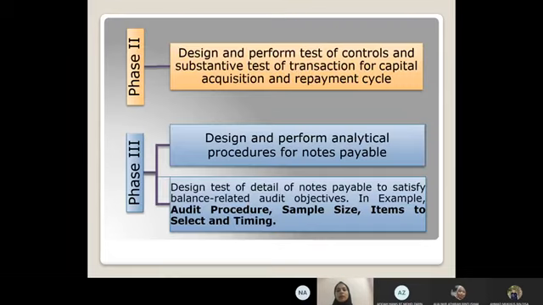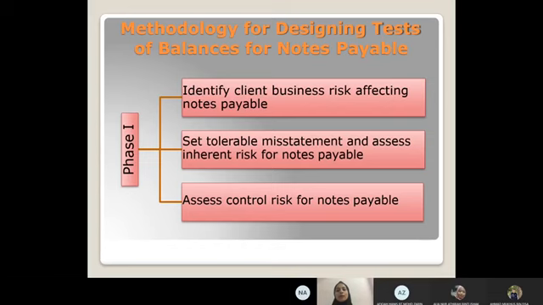Okay, there are 3 phases in designing test of balance for notes payable. The first phase consists of 3, the first one is identify client business risk affecting notes payable. The second one is set tolerable misstatement and assess inherent risk for notes payable.